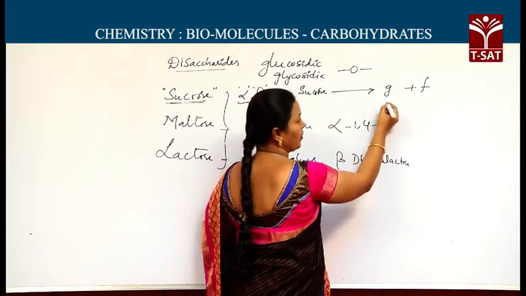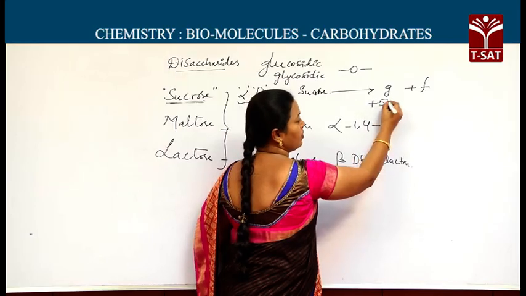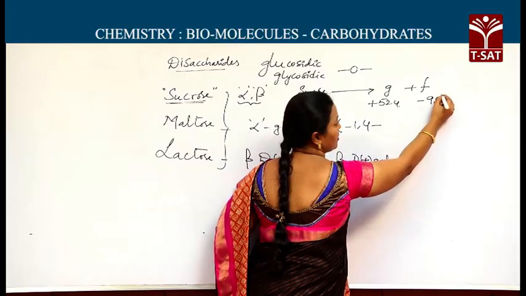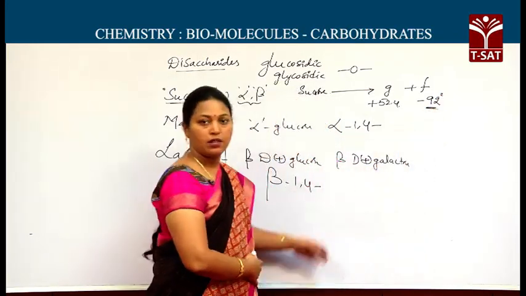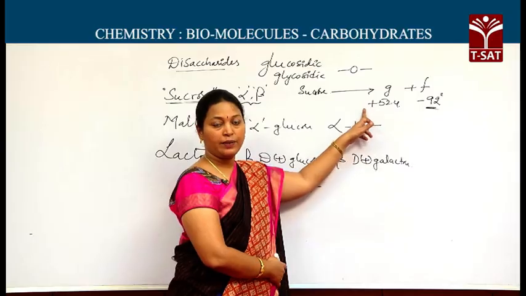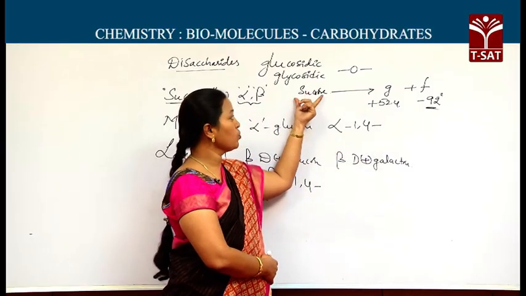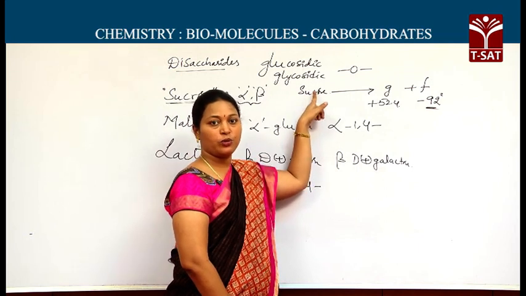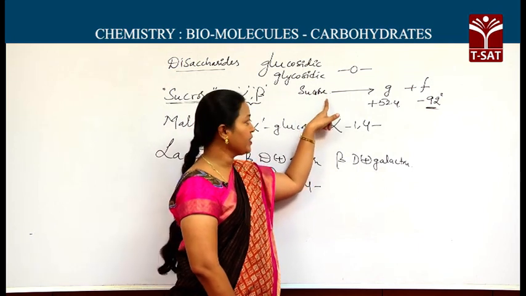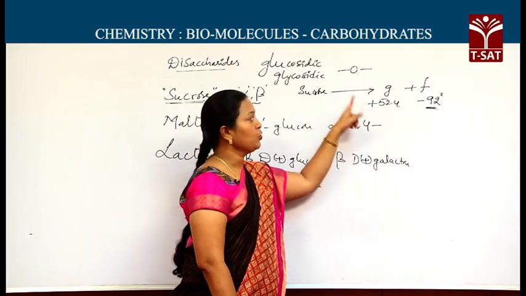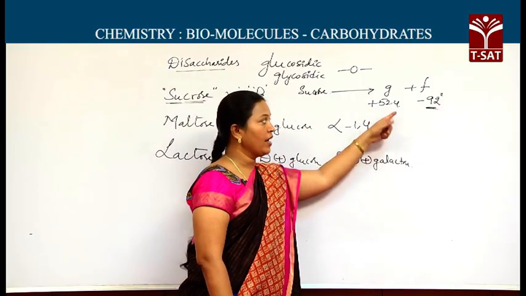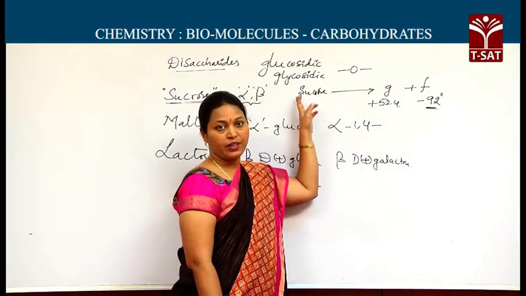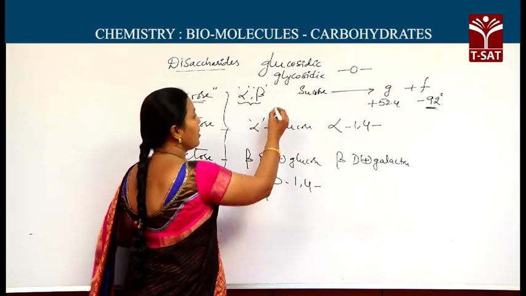Glucose has a specific rotation of plus 52.4, here it is minus 92 degrees of specific rotation, whose value is more than plus. I would like to repeat the statement once. Sucrose is actually dextrorotatory, as it has the ability to rotate monochromatic light towards the right side. When it is hydrolyzed, two forms are formed, one dextro, another levo, but levo is dominating. So it is changing its specific rotation. This is called inversion of sucrose.